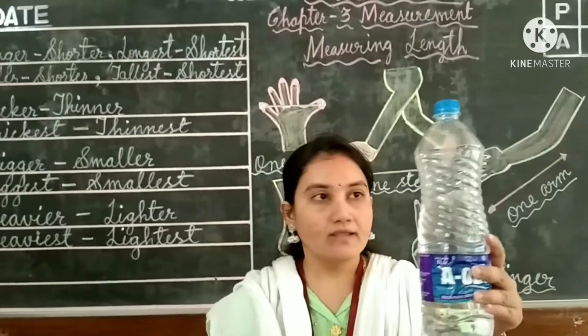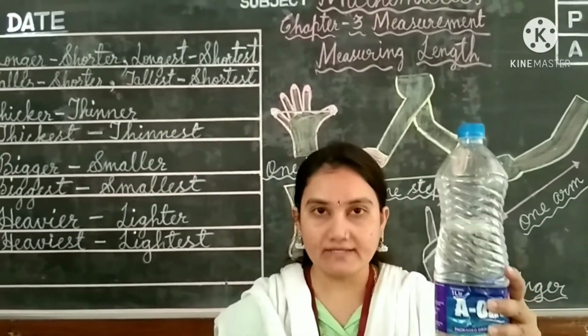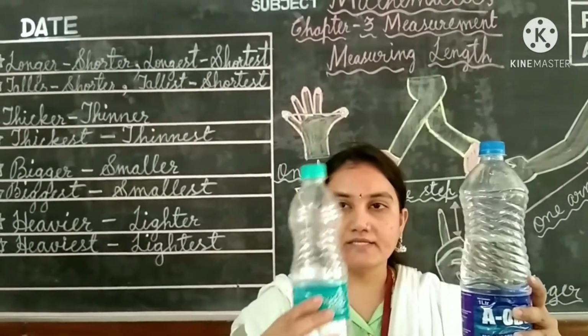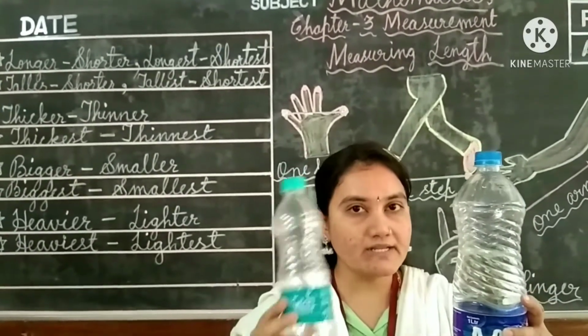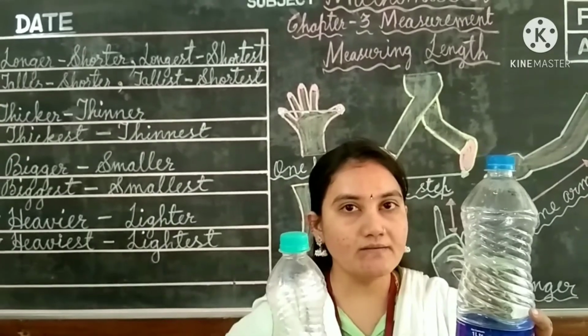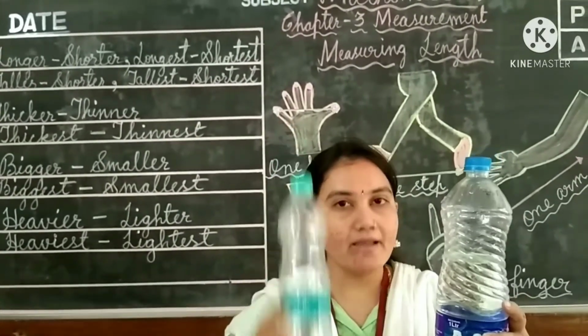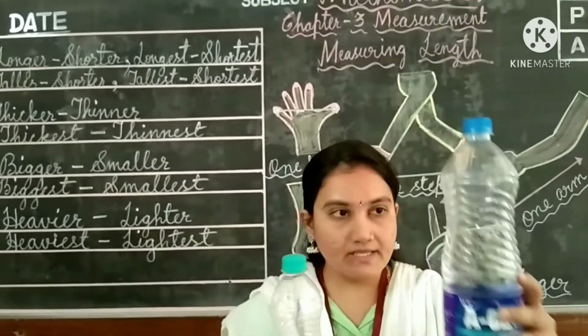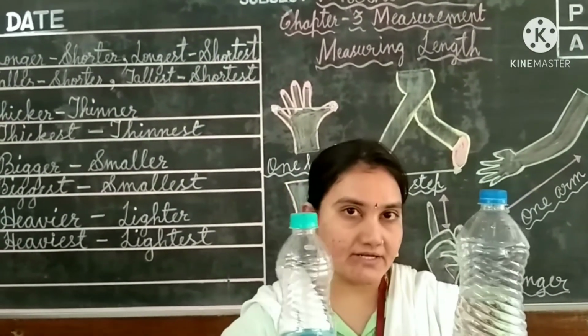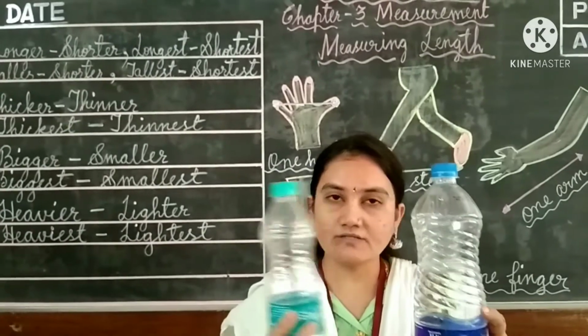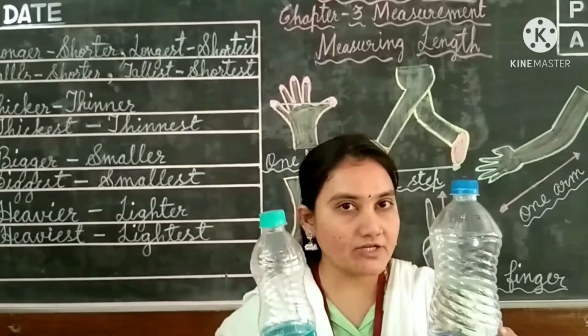This water bottle, in this water bottle you can see water is there, isn't it? And this is another water bottle. Is there any water, children, inside the bottle? No, na? Okay, it's empty. So here this water bottle is heavier and this water bottle is lighter. Got it, children? Differentiation between heavier and lighter?